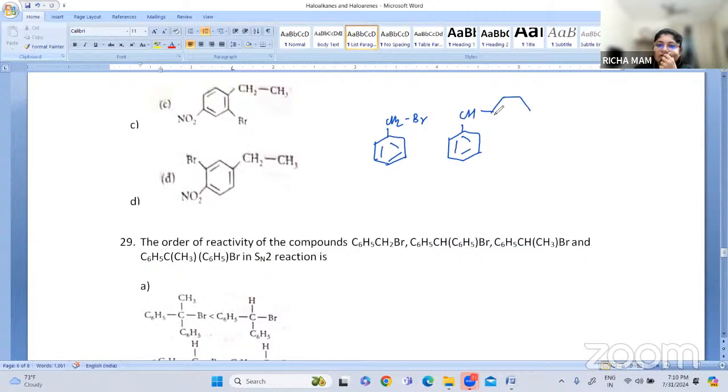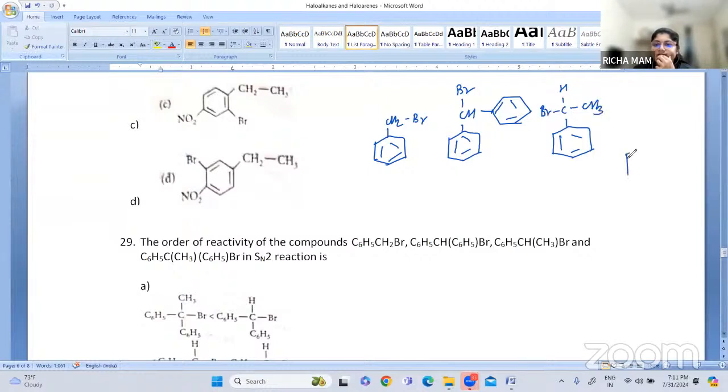Then you have C6 and Br. Okay, this is another compound. Then you have C6H5, CH3, Br.